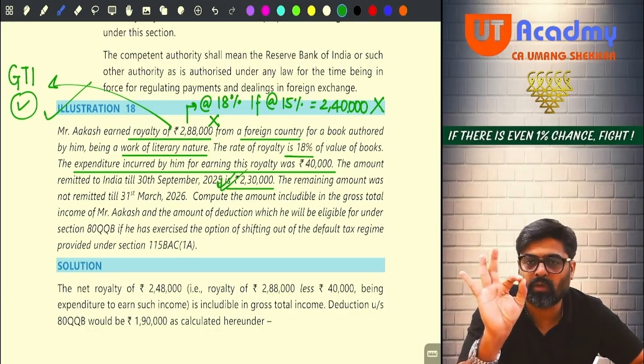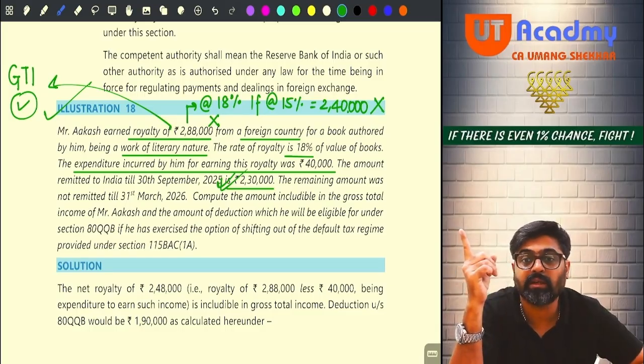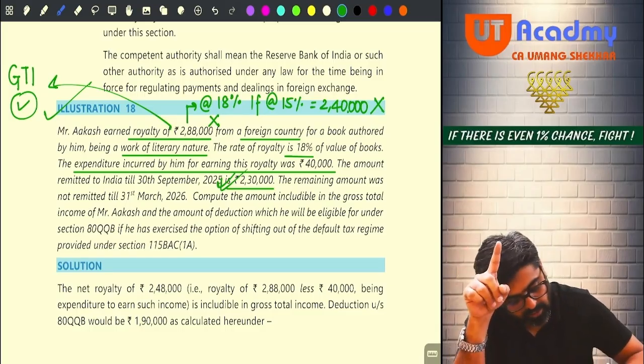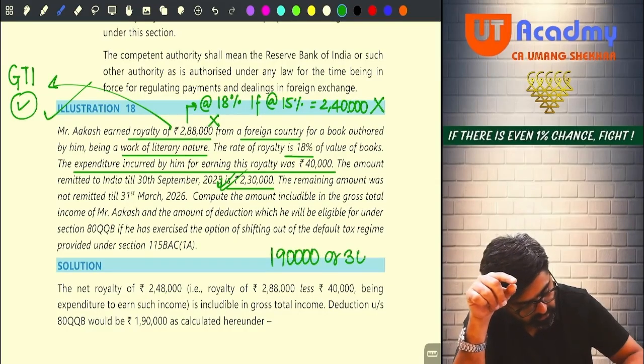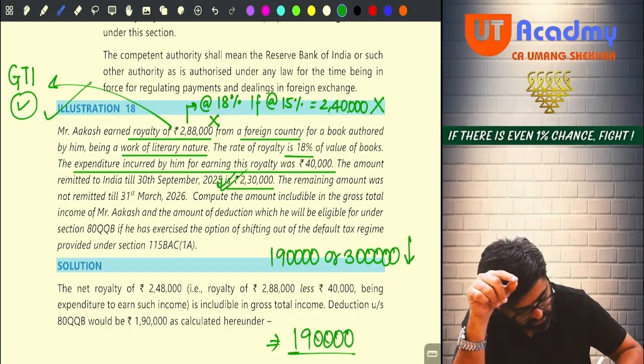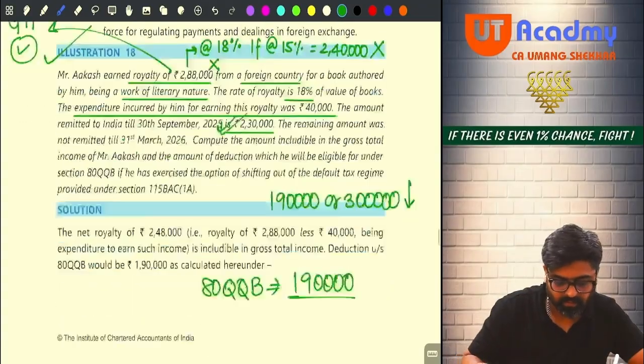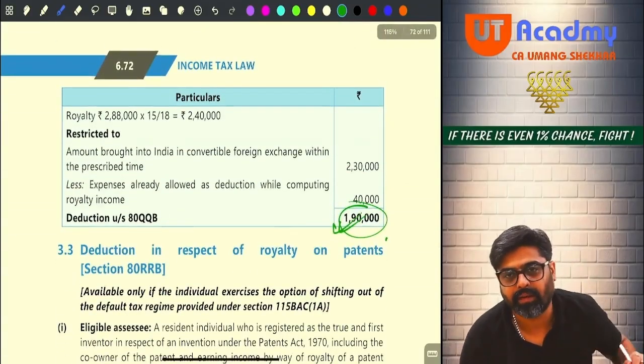So now your gross qualifying royalty is 230. How much expense you have already claimed as deduction? 40. Reduce that, you are going to get 190. 190 or 3 lakhs, whichever is lower. 1,90,000, sir. That is your deduction under section 80QQB. Sir, please check the final answer, sir.